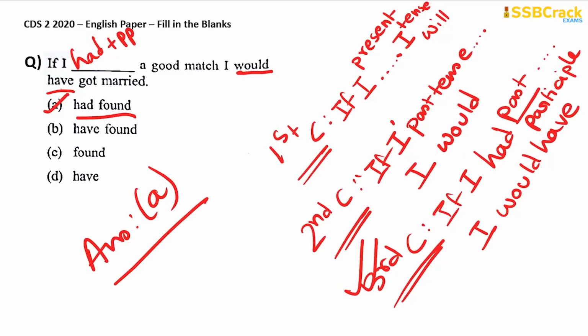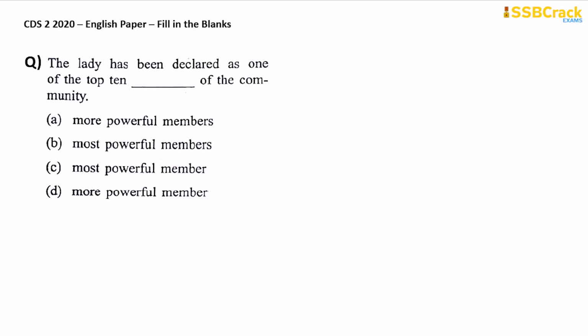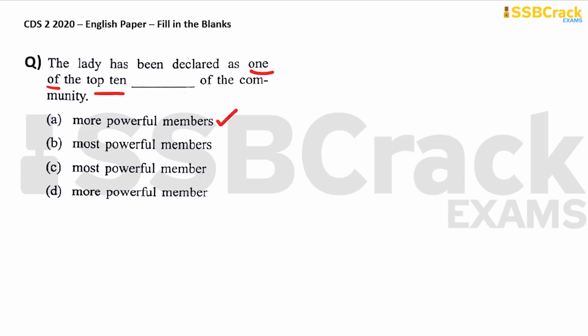Okay. The next question. The lady has been declared as one of the top 10 dash of the community. The options are: more powerful members of the community, most powerful members of the community, most powerful member of the community, more powerful member of the community. So basically, you see, this lady has been one of the top 10, right? So obviously, whenever one of is followed by a plural noun, it will never be followed by the singular noun. So members is right. So you need to cross out C and D because it is only member.